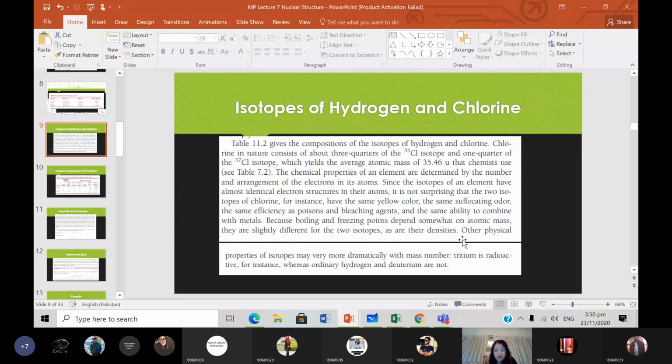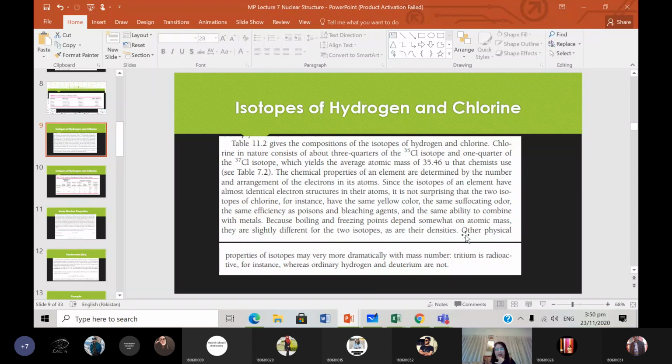But physical properties, like boiling points and freezing points, depend on the atomic mass. So they are slightly different for the two isotopes, as are the densities, okay?